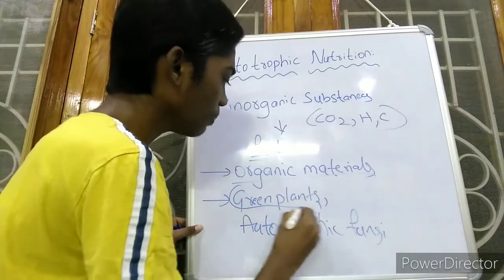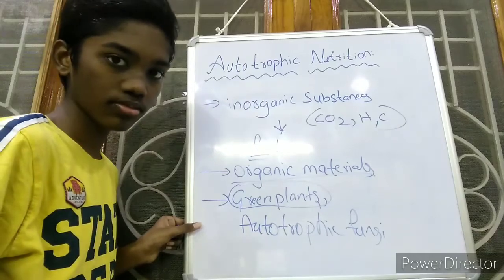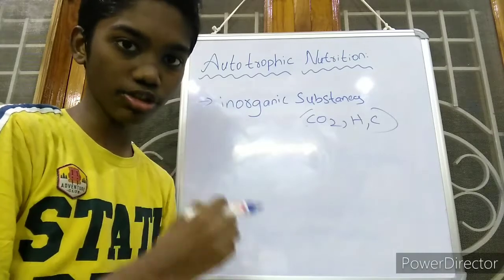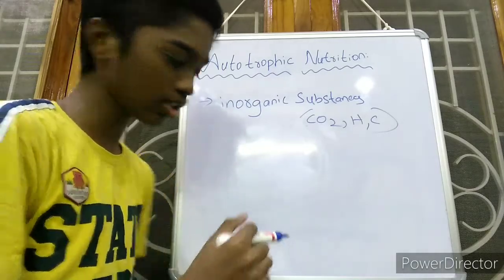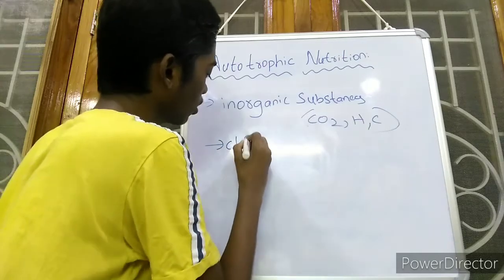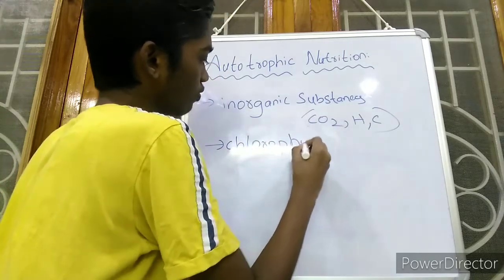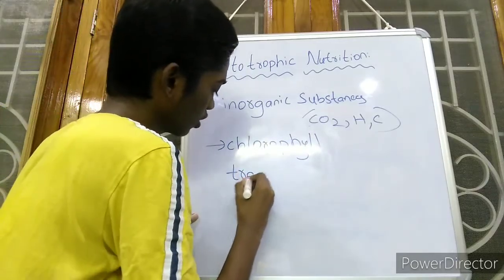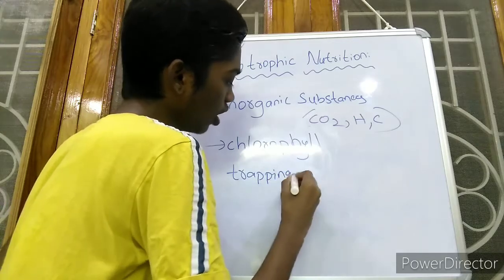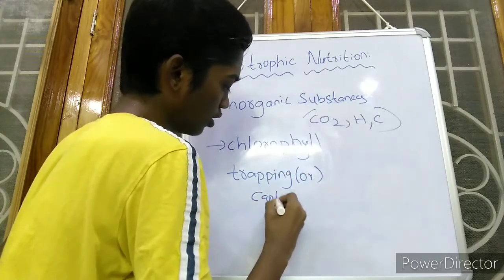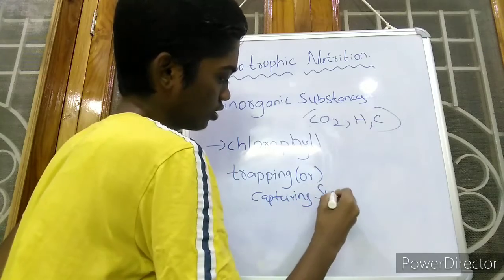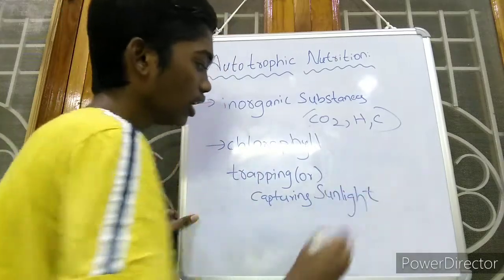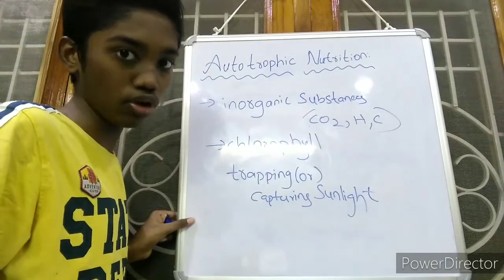Another important point is that organisms with autotrophic nutrition contain a green colored pigment called chlorophyll. Chlorophyll helps in trapping or capturing sunlight. As it is the site for trapping sunlight, it also plays a key role in the process of photosynthesis.